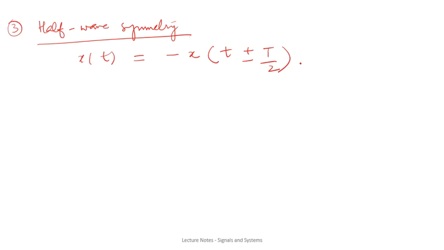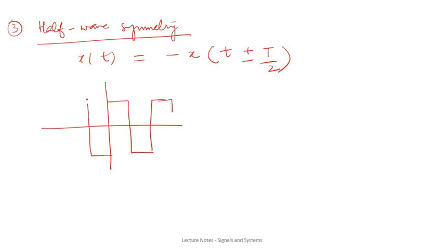I will just draw the waveform, and from there you can understand very clearly. Let us suppose that this is a waveform. In this waveform, let me first mark its period as T, and now this is T by 2, this is minus T by 2.